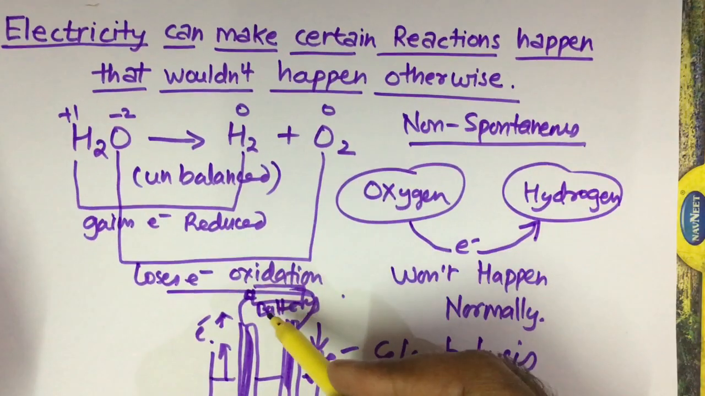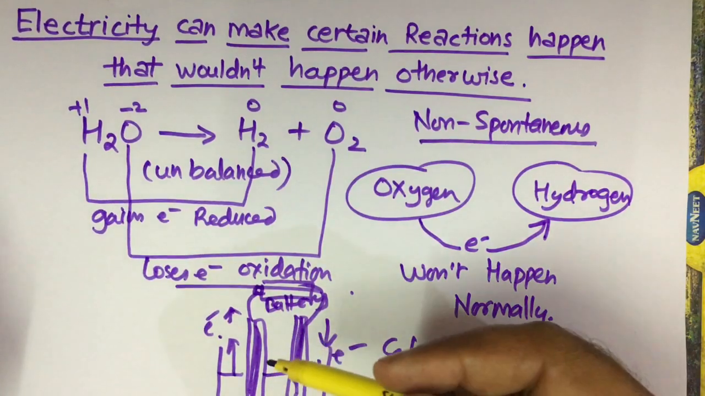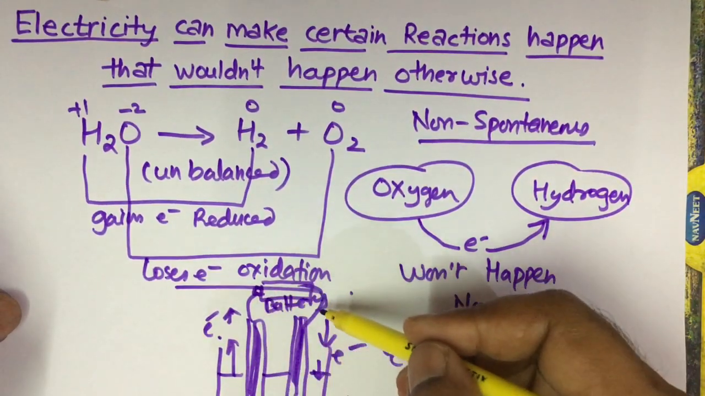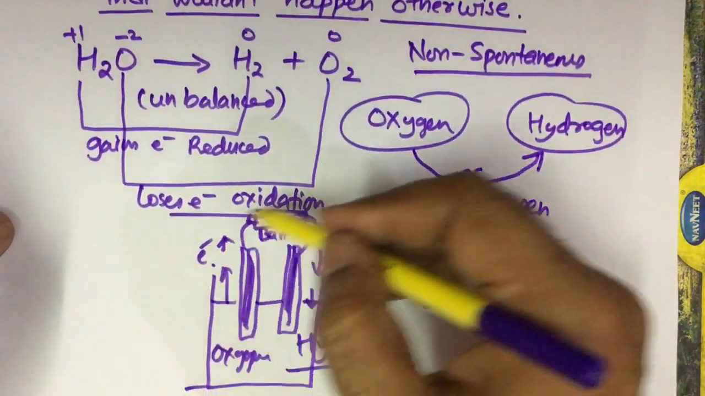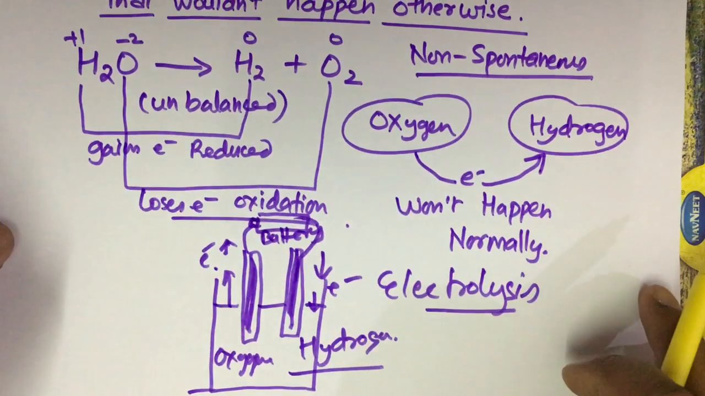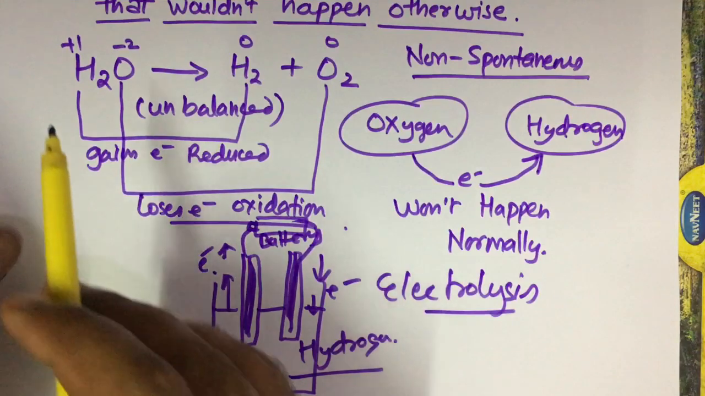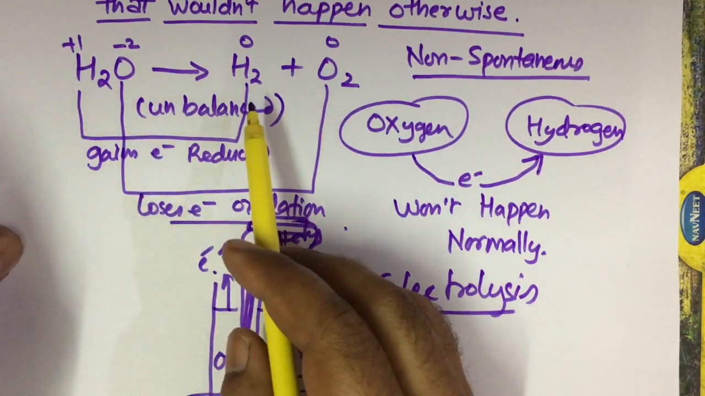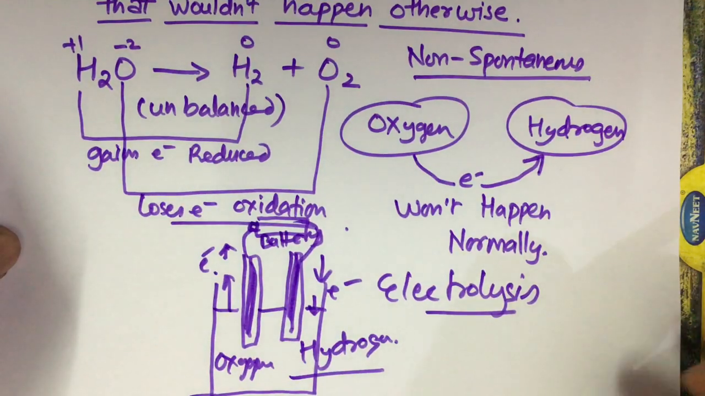What is the role of the battery here? It will pull the electrons from oxygen and push the electrons towards the hydrogen. So this is a non-spontaneous reaction, and to make it happen we use the external battery, which splits the water into hydrogen and oxygen. The details of this process we will discuss later in the chapter.